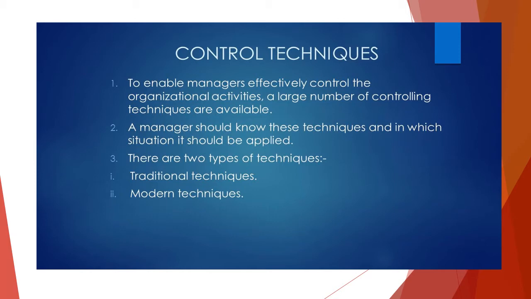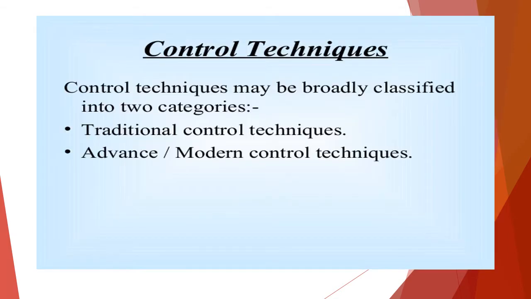And regarding the manager, he should have some knowledge about these techniques, and based on this knowledge and the organizational climate which is existing, he can choose which type of technique can be adopted or applied. So based on that we have two techniques, as I told you. One is the traditional technique which we will see now, and the modern technique which we will see in the next video.